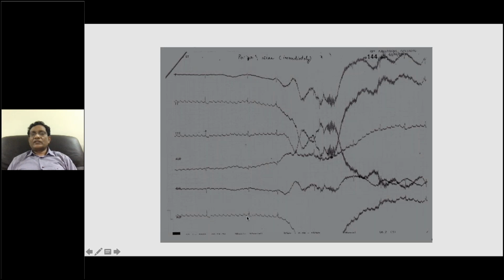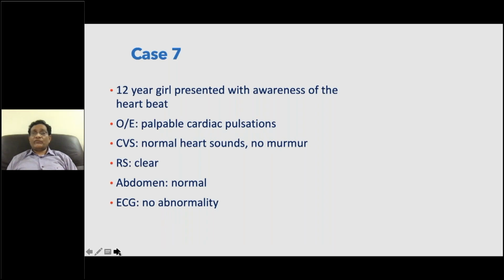This is one R wave, this is another RR interval. Sorry, there's a bradycardia and atrial flutter is there. So in any case that comes to you, adenosine is not only a treatment modality, it also works like a diagnostic investigation. When you are giving adenosine, please take an ECG or a rhythm strip, or at least record the monitor ECG on your mobile phone, which will give a lot of information. This baby we treated with Inderal and digoxin, and later on we gave an elective DC shock, and the baby improved very well.